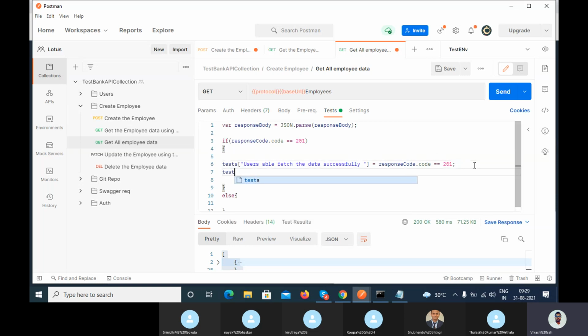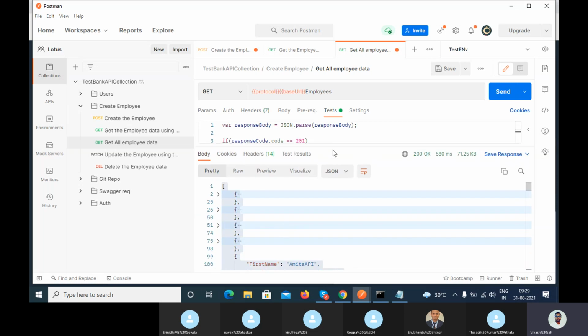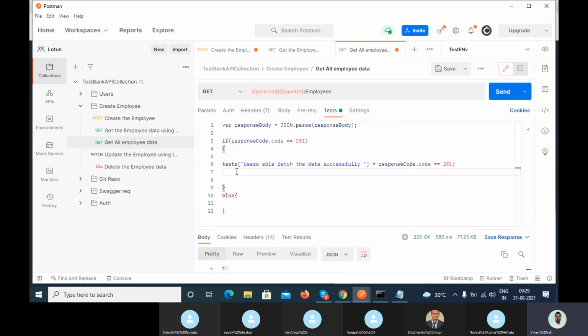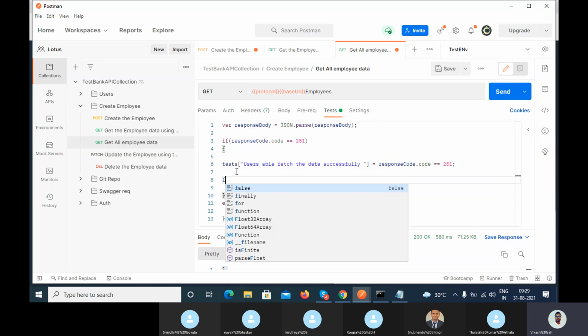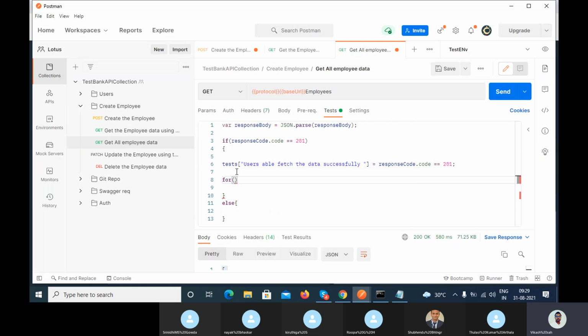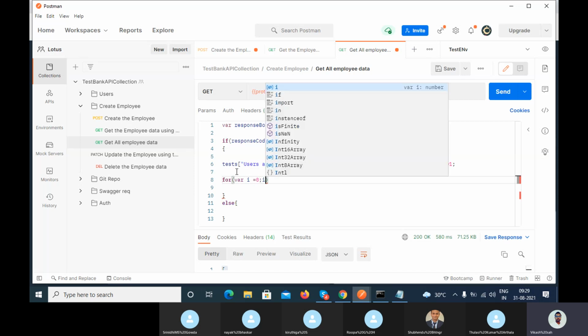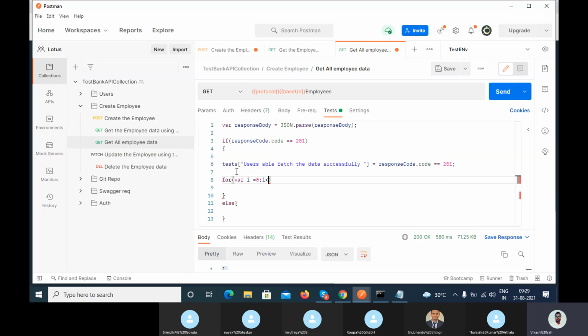Okay, now what you have to do? You have to find the element from this array. So what concept can you use here? The for loop, and initialize the thing, where i is equal to 0, and i is less than. Now what condition do I have to write here? Tell me.